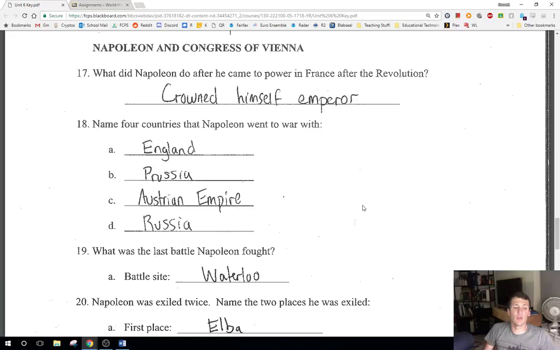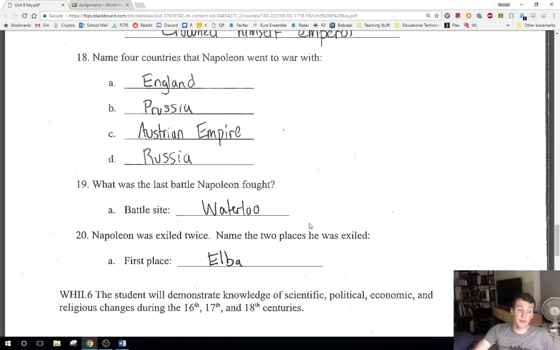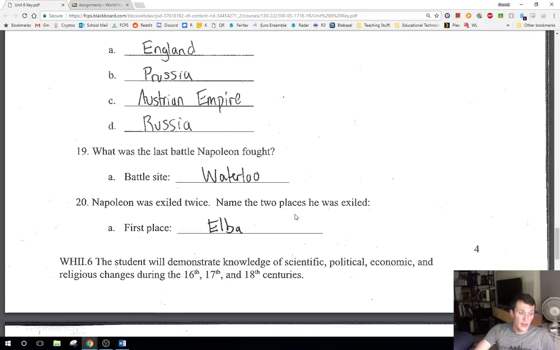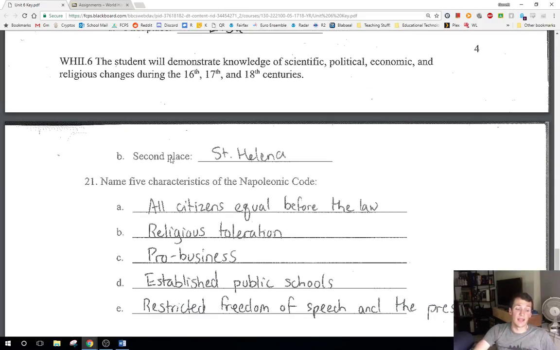And Napoleon wins a ton of battles, as you obviously know. But the last big battle, the last battle site that he's going to lose at, against many of these major powers, is at the Battle of Waterloo. That's the second time after he'd been exiled the first time. The first time he's exiled at Elba, and then the last time, after the Battle of Waterloo, he is going to be exiled at St. Helena.